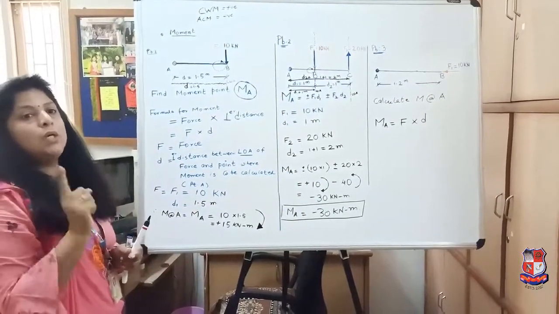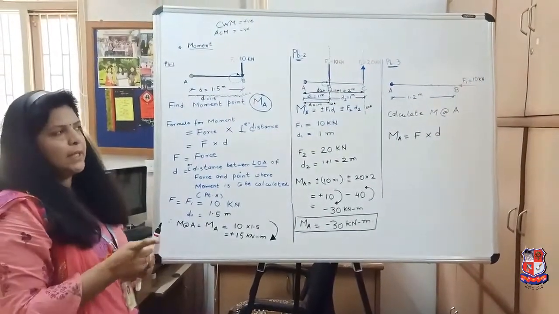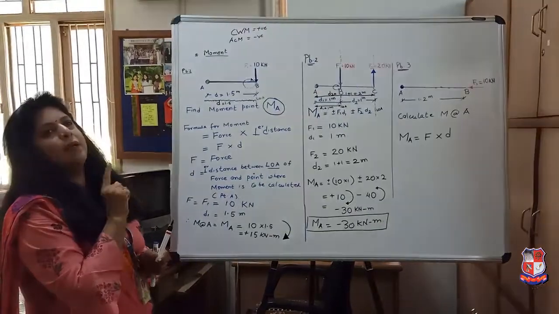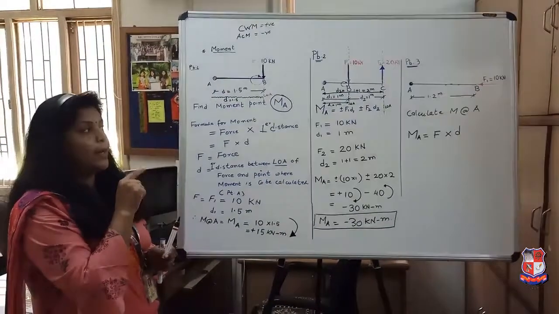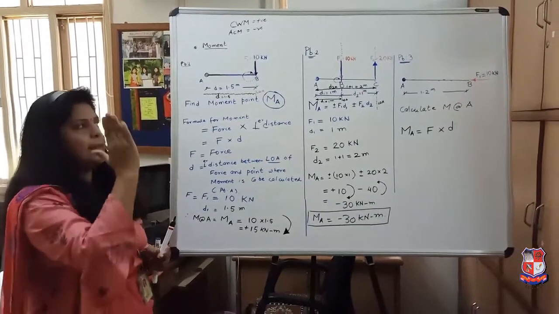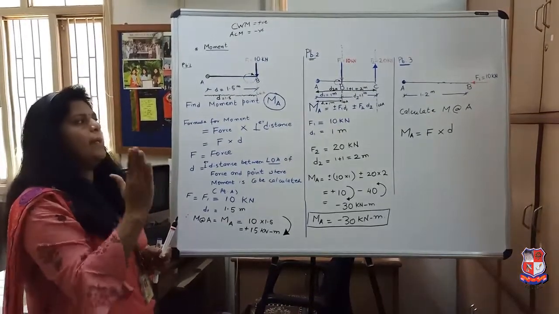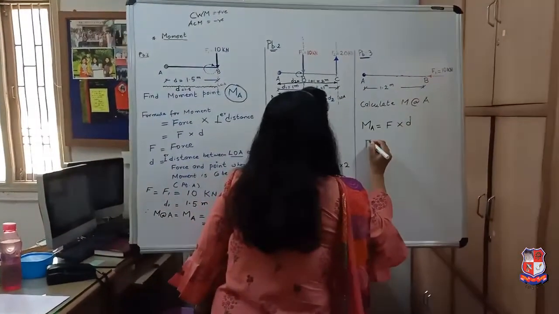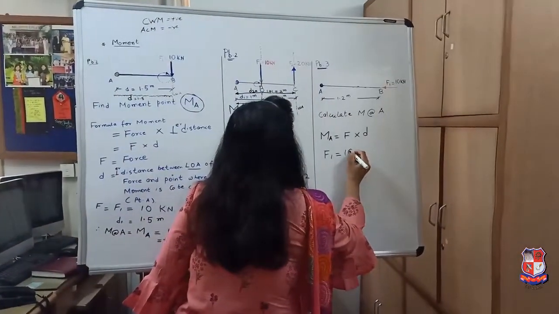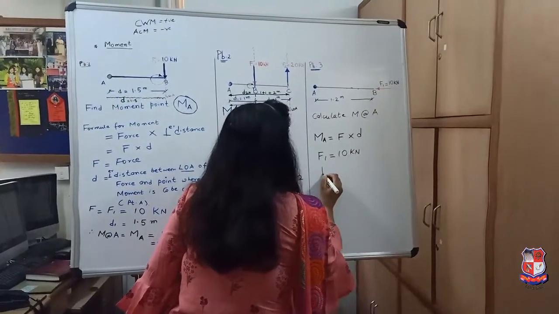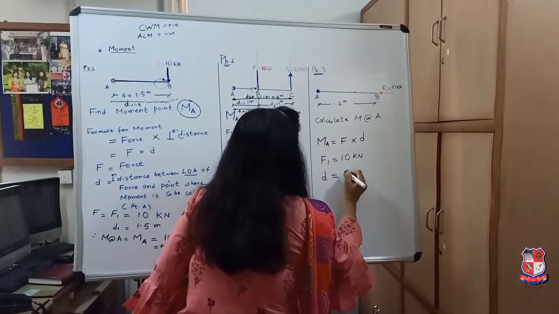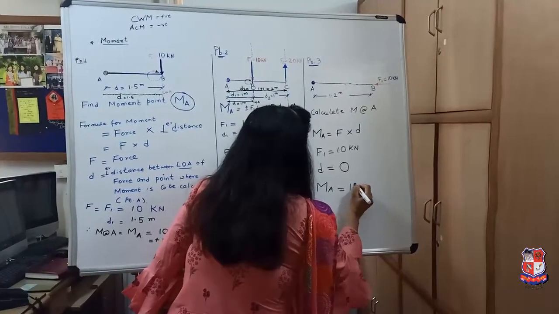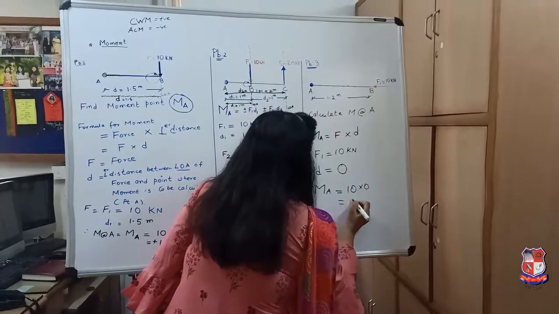There will be no turning effect because the line of action of the force is coinciding with the point A. Okay? And there is no vertical distance at an angle of 90 degrees with F1. So the distance value will be equal to 0. What will be the value of distance? It will be 0. So moment about A will be equal to 10 into 0, that is equal to 0.